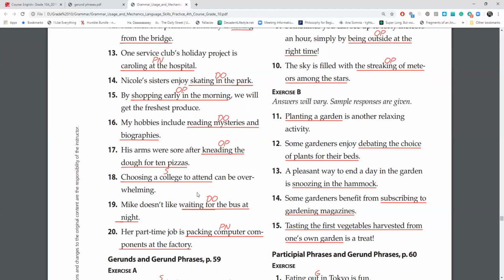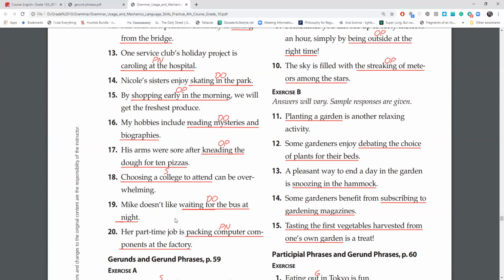Number 18, choosing a college to attend can be overwhelming. Okay, we have here choosing, so this must be a gerund. Choosing a college to attend. This is the main subject of the sentence. And number 19, Mike doesn't like waiting for the bus at night. Mike doesn't like waiting for the bus at night. So we have this gerund here, waiting. So this whole phrase here is going to be the gerund phrase, waiting for the bus at night. And it is the direct object of what Mike does not like. The direct object of this verb here.